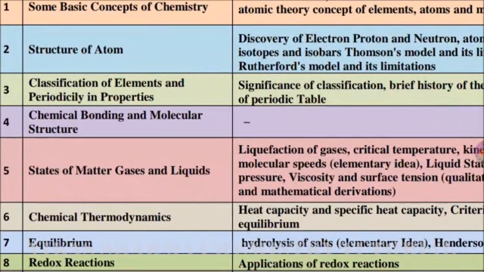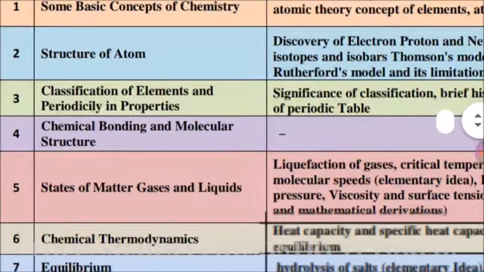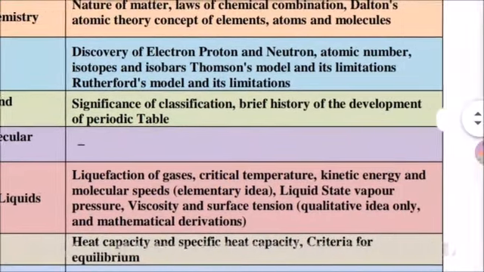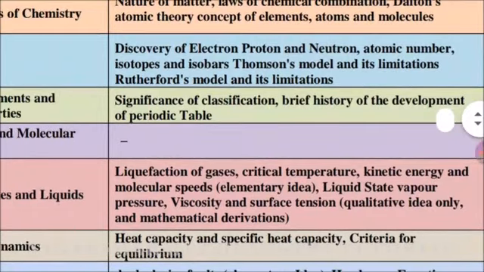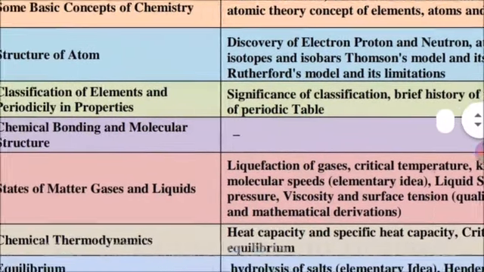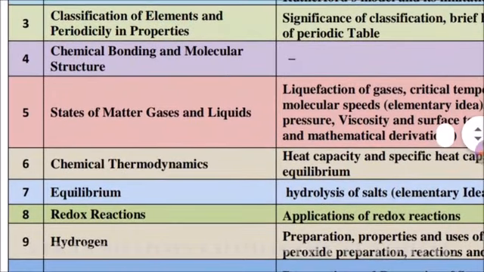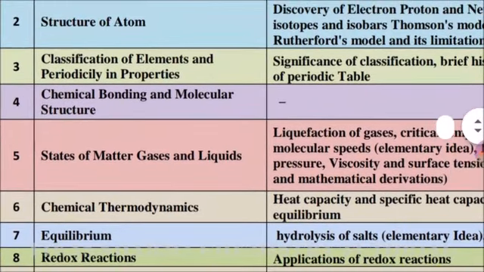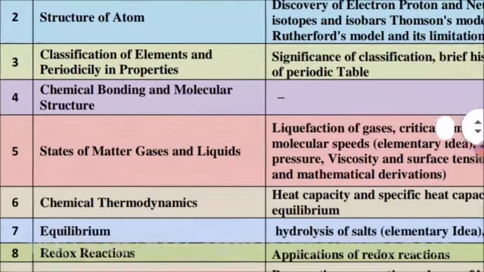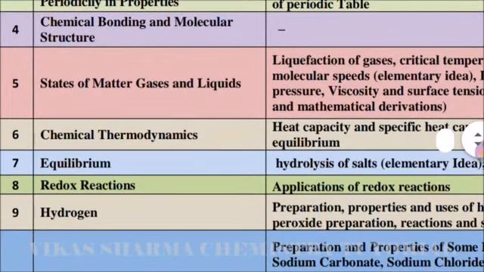Third chapter, Classification of Elements and Periodicity in Properties. In this unit, the parts reduced are the significance of classification and a brief history of the development of the periodic table. The fourth unit, Chemical Bonding and Molecular Structure: there is no reduction in this unit, which means the whole unit is in your syllabus.